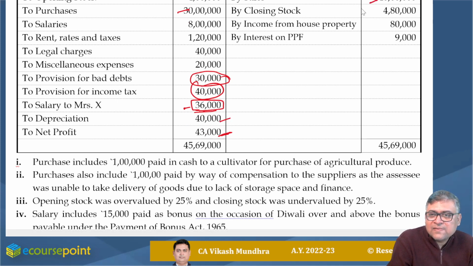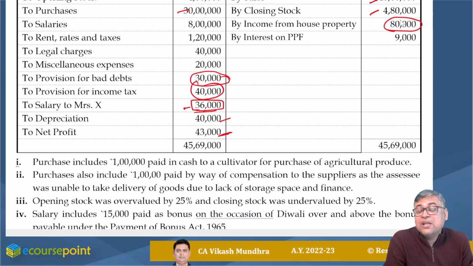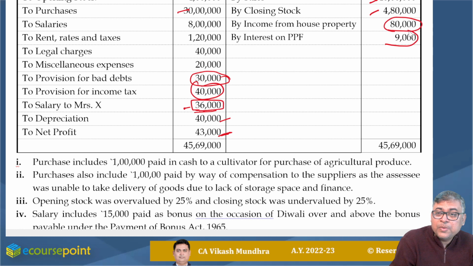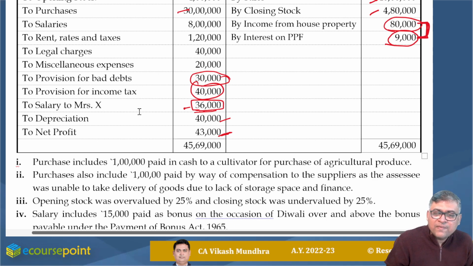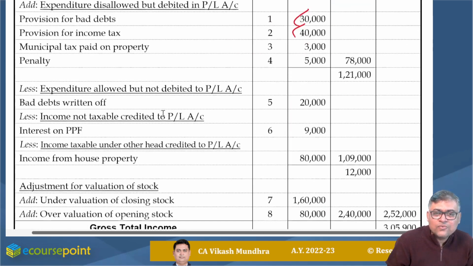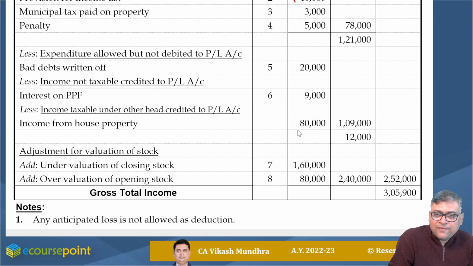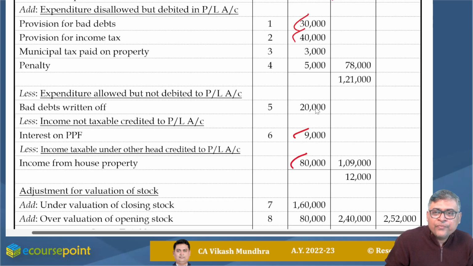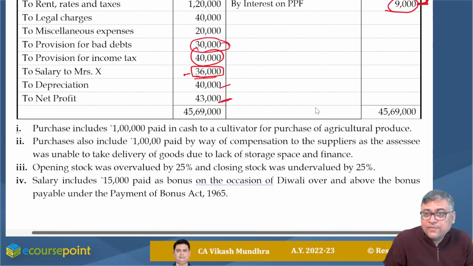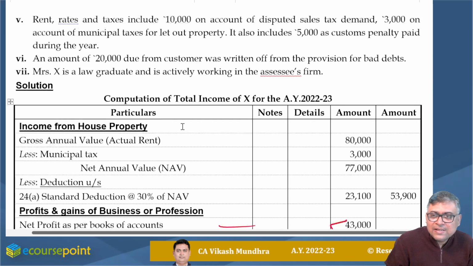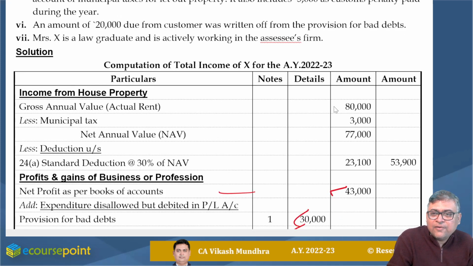From here, sales fine, closing stock fine, income from house property is there. It should be taxable under the head income from house property. It should not be taxable under the head PGBP, and interest on PPF is exempt. That means these two incomes are not taxable under the head PGBP. First of all, we are supposed to nullify the effect of these two, income from house property and income which is not taxable. Out of these two, 80,000 is taxable under the head income from house property. So I'm considering this 80,000 under the head income from house property.